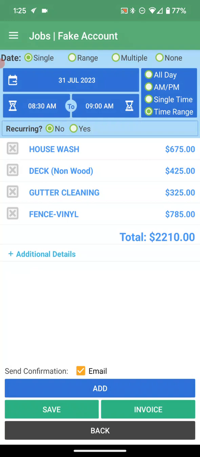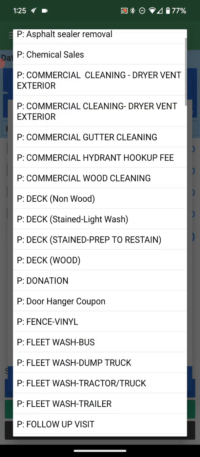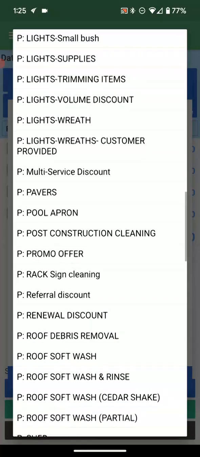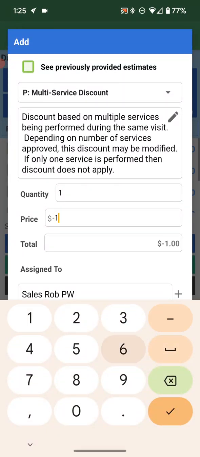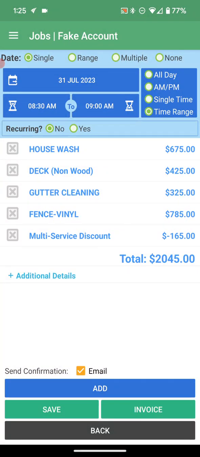We want to go ahead and invoice this. Now, again, this is not a complete project. We would probably have a multi-service discount, so you can just add multi. So 2045. We'd already had a $140 discount at $1,400, so at $2,200 we're doing just a little bit more, nothing crazy. So let's just say we've got that.